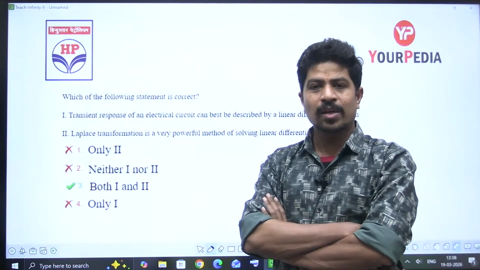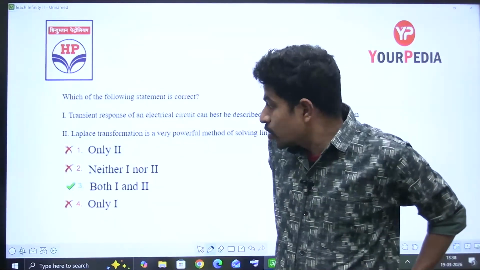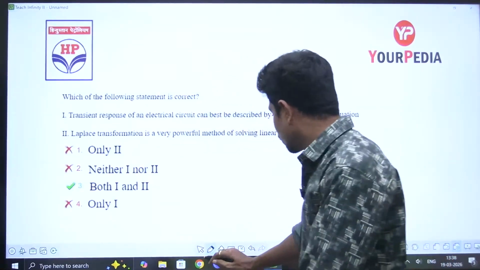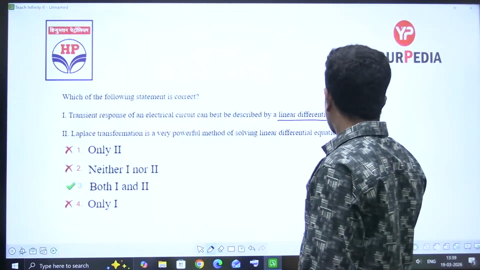Students are able to do any numerical question, but there are some terms, कुछ terms उसने यहाँ पे use किया है. क्या है? Linear differential equation.